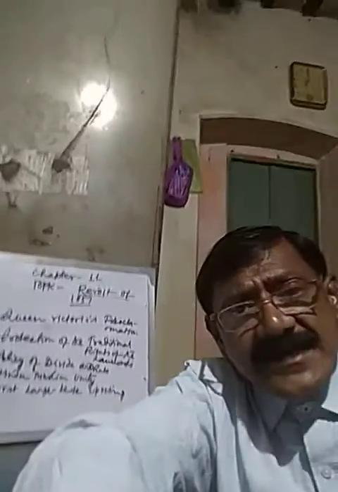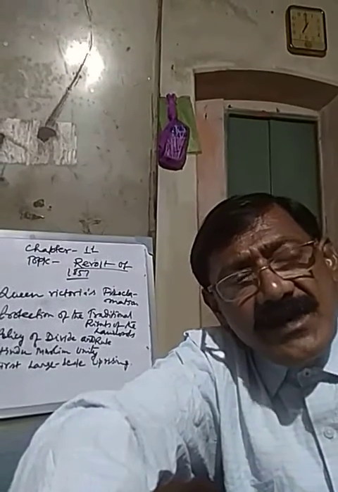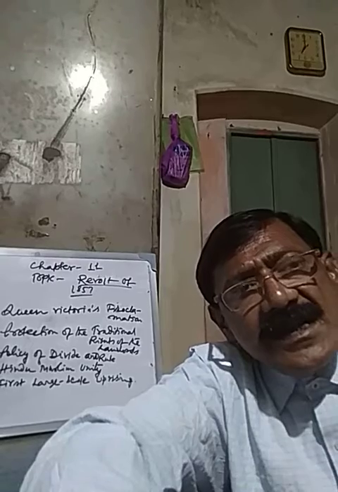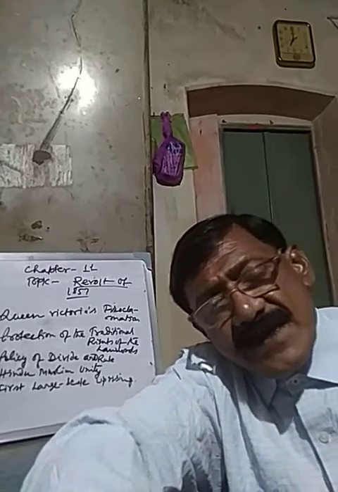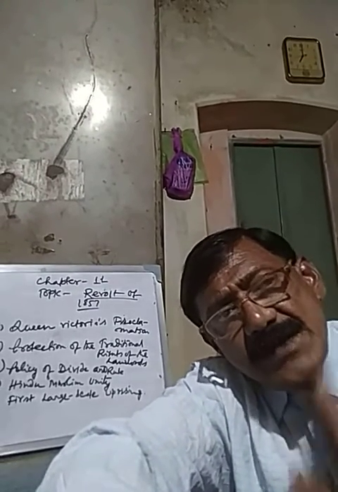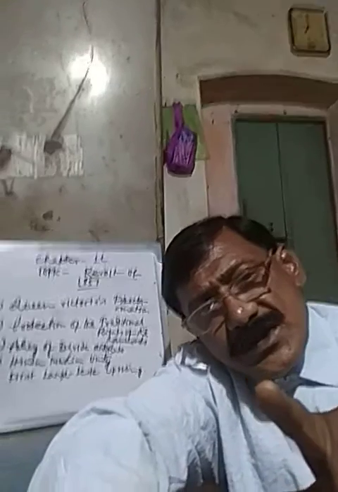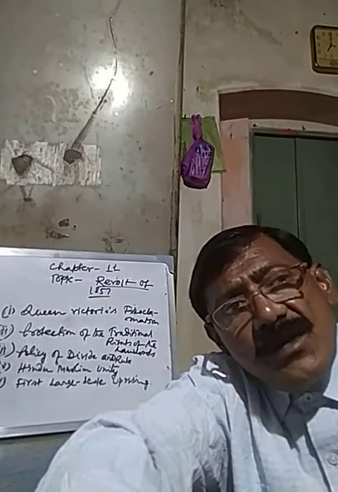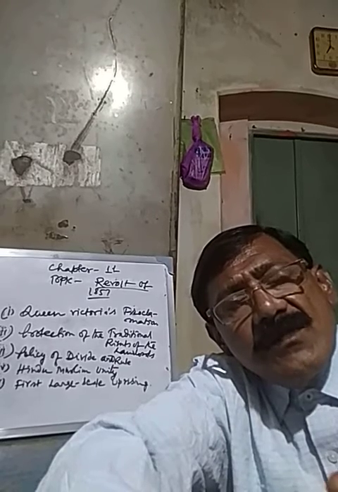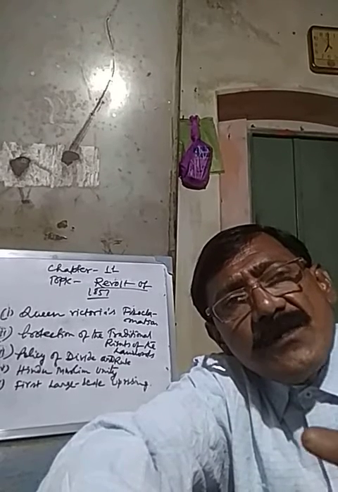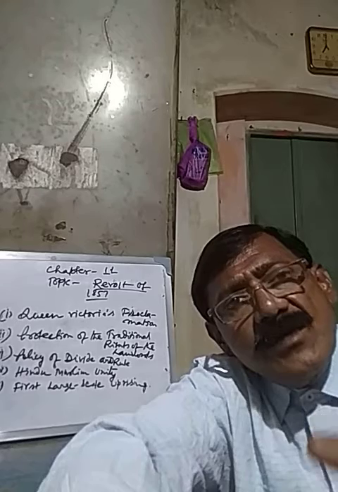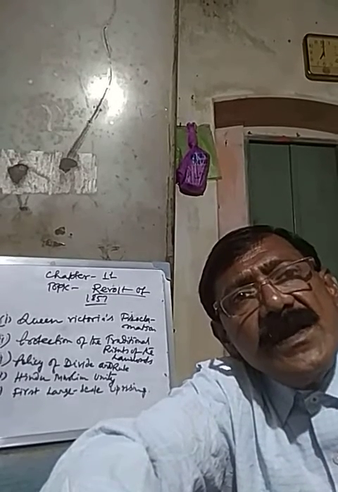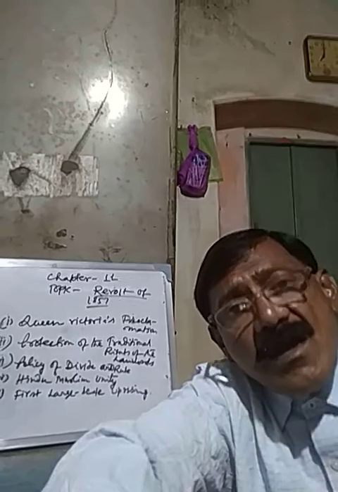The British realized that the unity between the Hindus and Muslims resulted in the revolt of 1857. That's why the unity between the two communities should be immediately calmed. No unity, because the unity between the two communities of India, Hindu-Muslim unity, might become a cause of rebellion or cause of revolt in the long run.